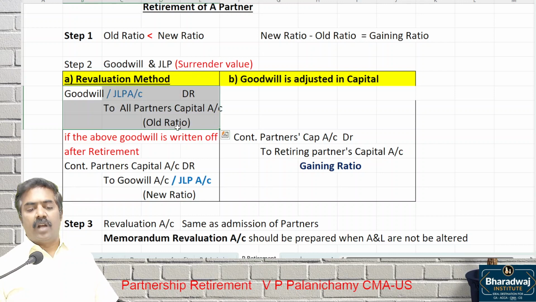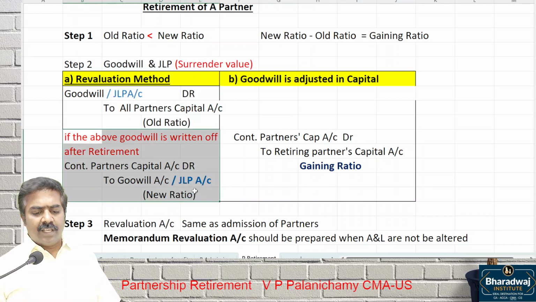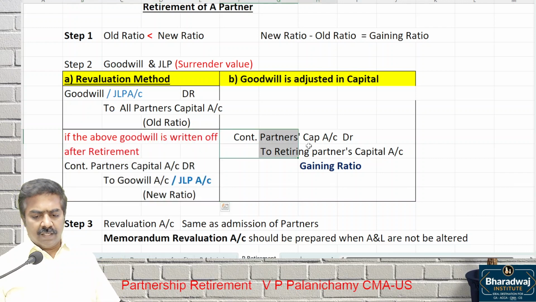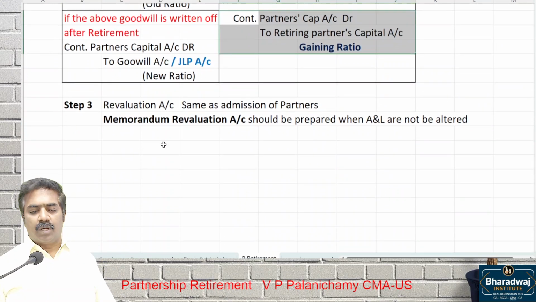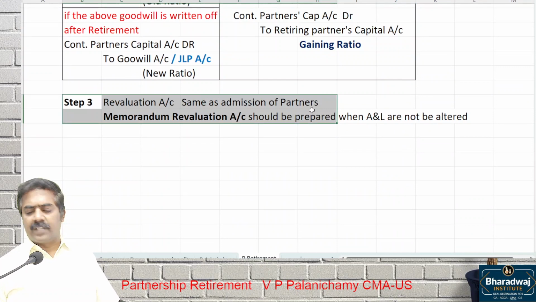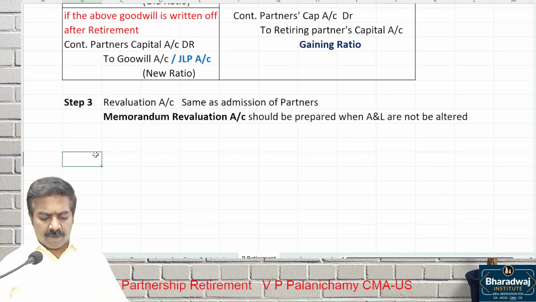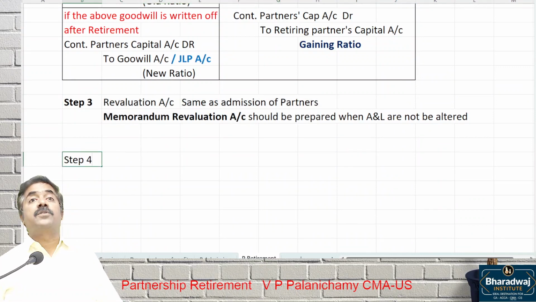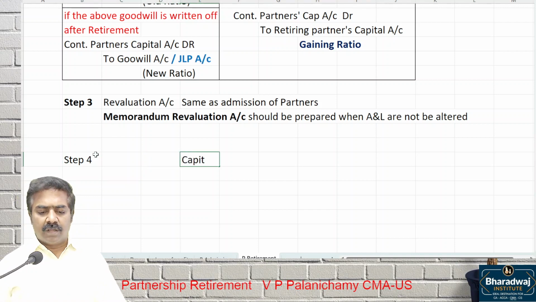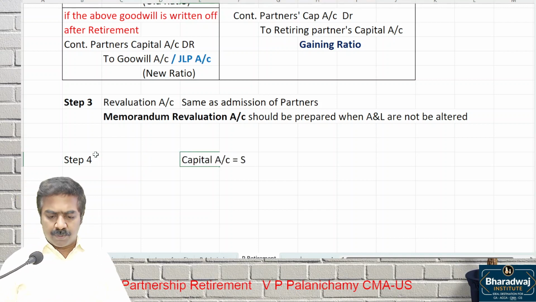Raise the goodwill to all partners in old ratio. If the above goodwill is written off, write off to continuing partners. It can be adjusted through capital account also. Revaluation account, same as admission of a partner. What is step 4 we used to do? Prepare capital account, same as admission.